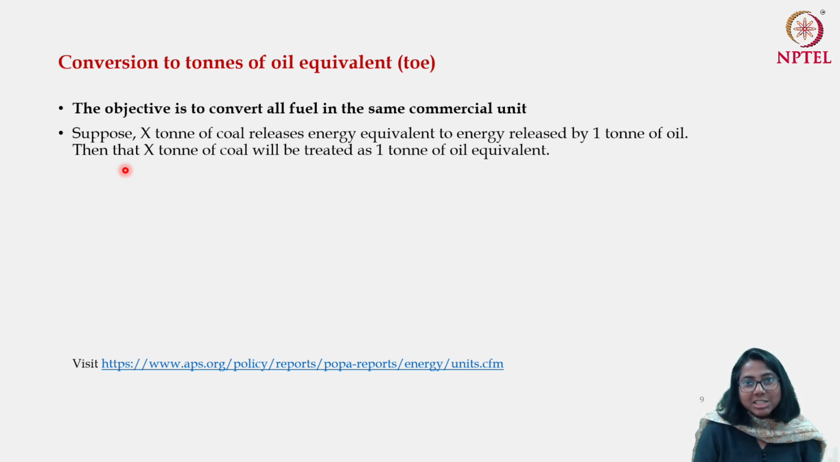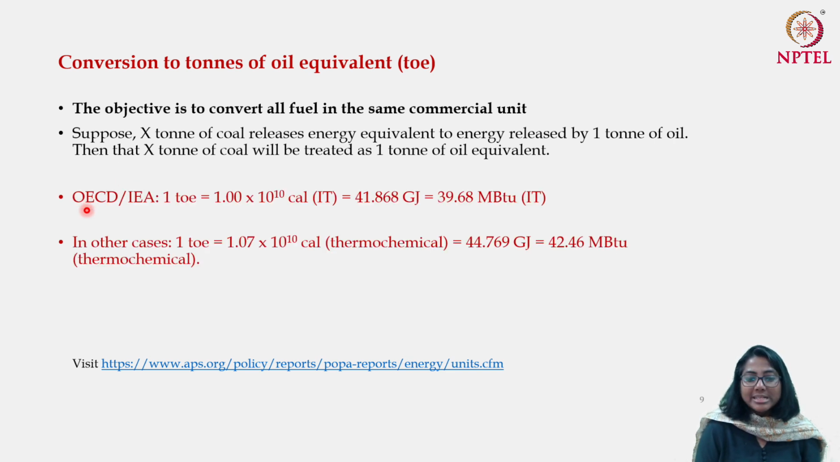Now there is a little catch when you talk about the tons of oil equivalent, because there are two ways how things are usually measured. One is the OECD or IEA, International Energy Agency literature. There we will find that the conversion rate is as follows. There they are taking 1 ton of oil equivalent is equal to 1 multiplied by 10 to the power 10 calorie. However, if you look at any other literature, there is a little difference in that. There 1 ton is considered to be 1.07 multiplied by 10 to the power 10 calorie.